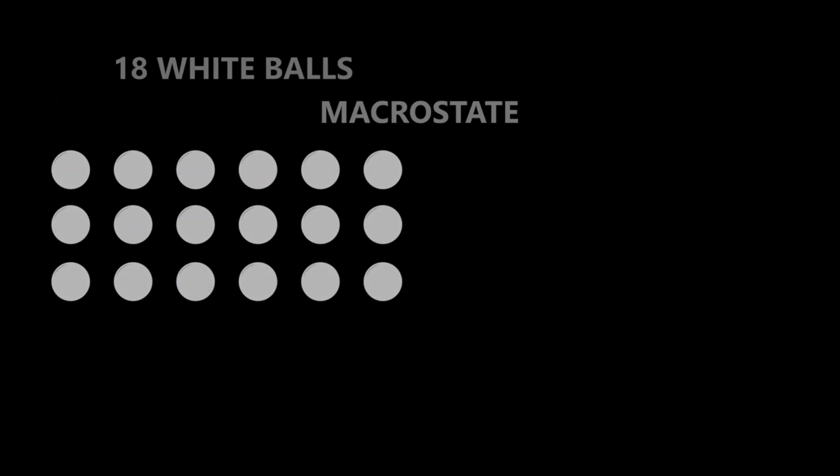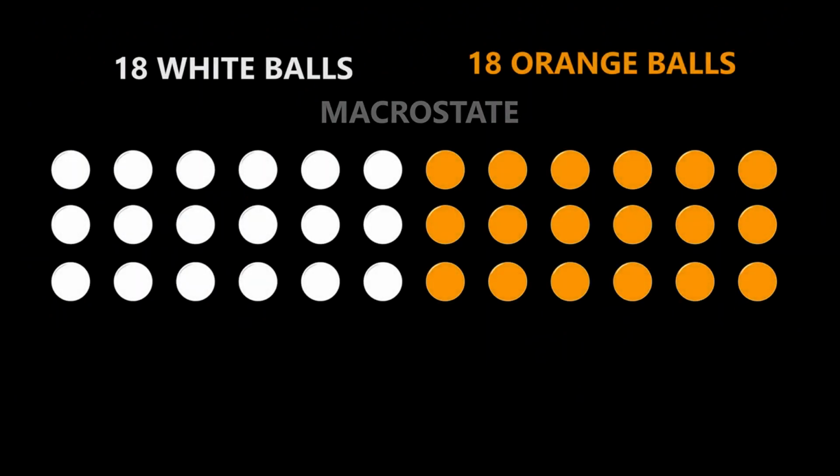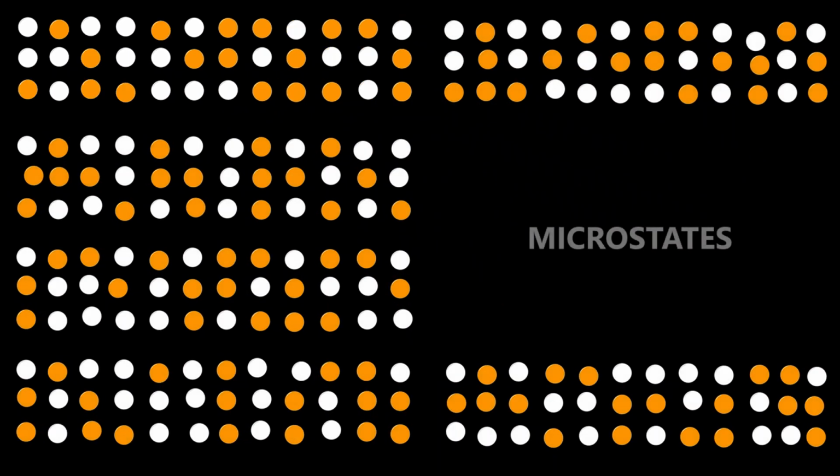The macrostates are the overall combination of balls in the box, and the different arrangements of balls in the macrostates are called microstates. Entropy is often called time's arrow, as it can only increase with time. If it could decrease, my brother's ice cream should be able to unmelt itself.